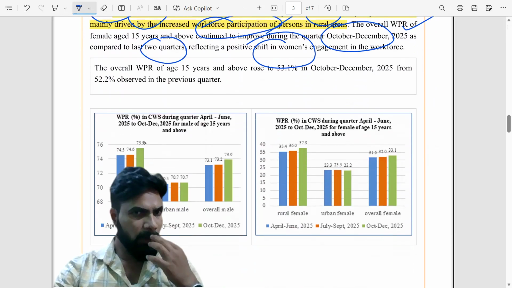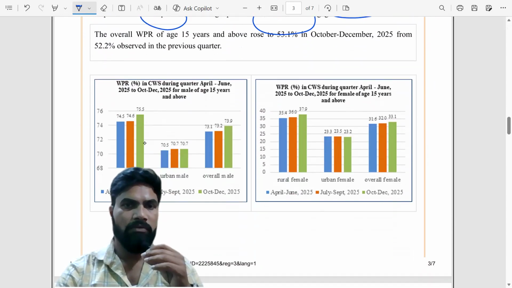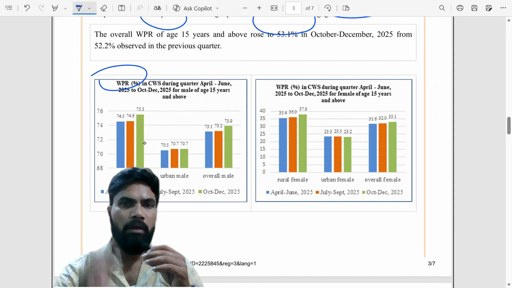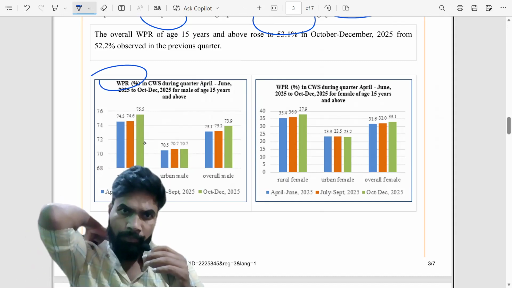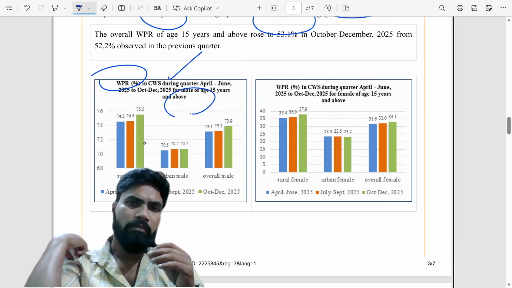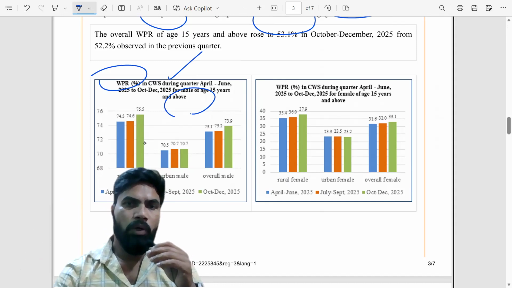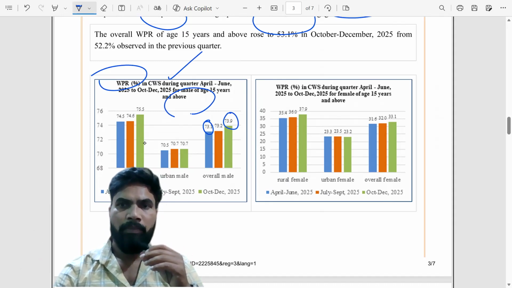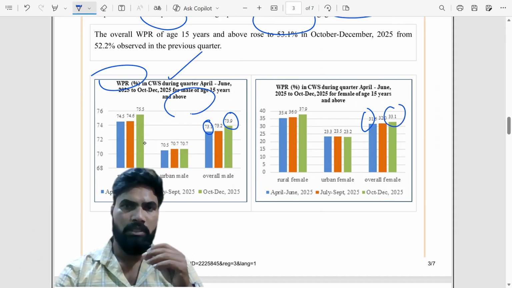Okay, so that you can see in the graphs below, worker participation ratio in current weekly status, CWS, for male persons. Okay, overall if you see, it rose from 73.1% to 73.9%. For females, if you see, it rose from 31.6 to 33.1, okay, which is a desirable thing.